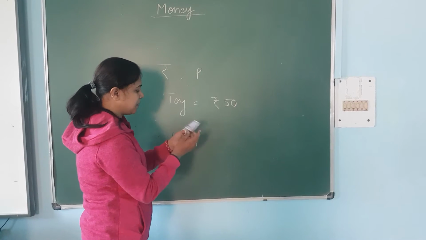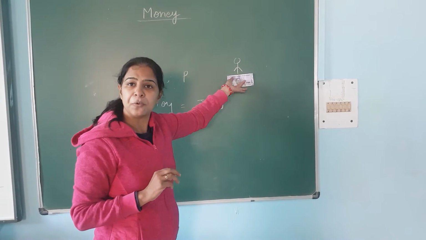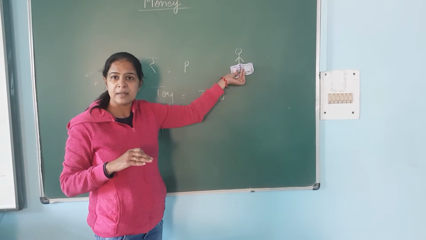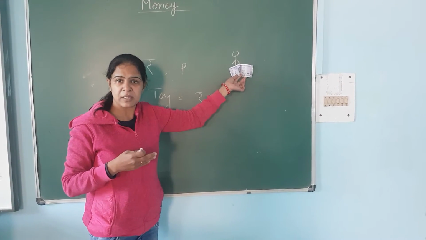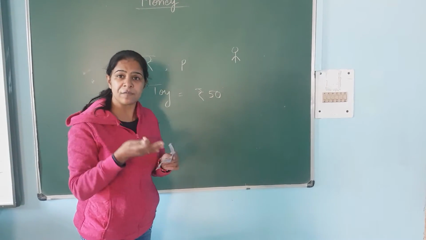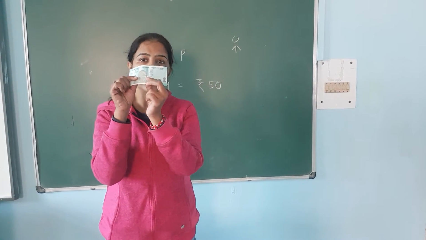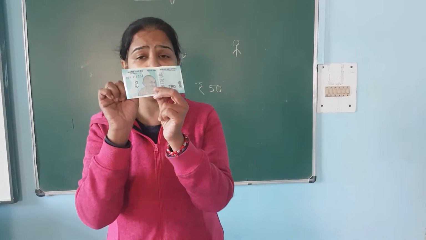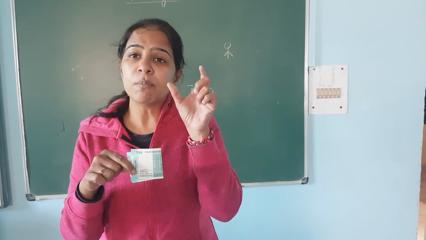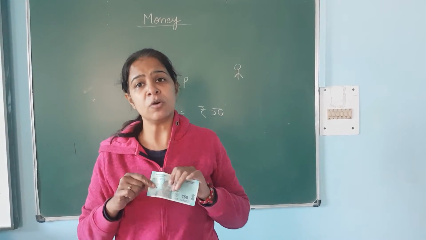Suppose this is the shopkeeper over here and the shopkeeper has got the 100 rupee note. Fine. So how much money will he return to your mother? Your mother has given a 100 rupee note to the shopkeeper and the toy's cost was 50 rupees. So he will give 50 rupees back and your mother will get this note. If the shopkeeper does not have a 50 rupee note, he can give more notes to your mother, like 10 rupee and 20 rupee notes also.